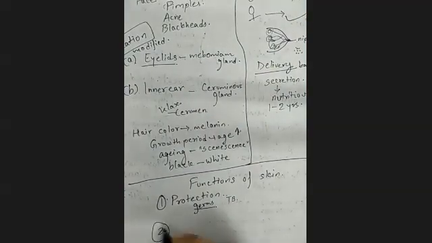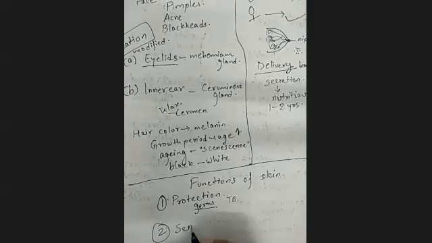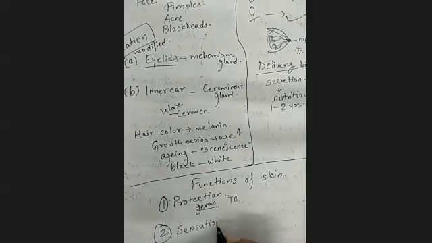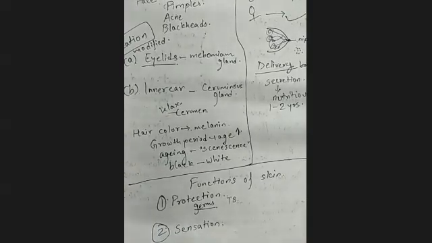Then it is the sensations. If your skin is there, then only you have the sensation. If you have hair on your skin, then only you have the sensation. Without hair on the skin, sensation is very difficult for the individual.